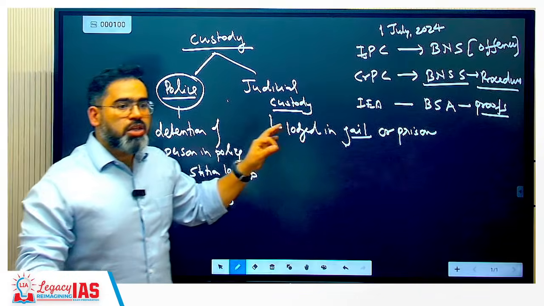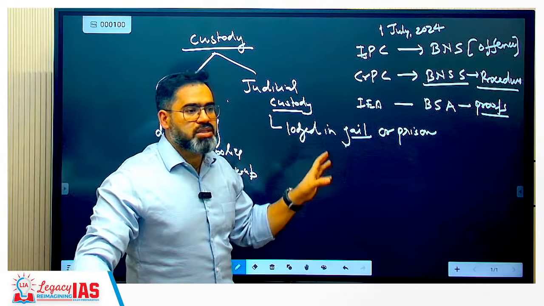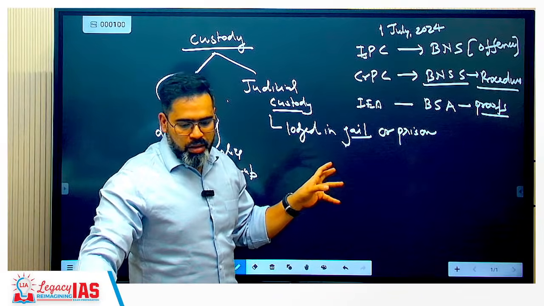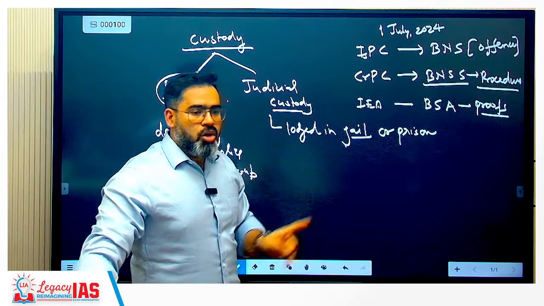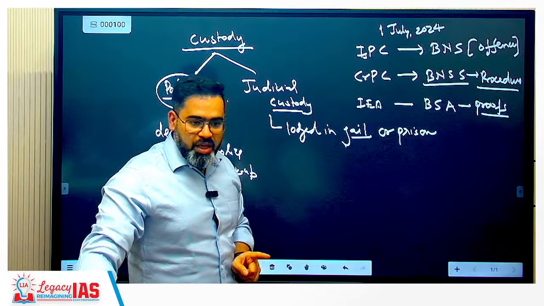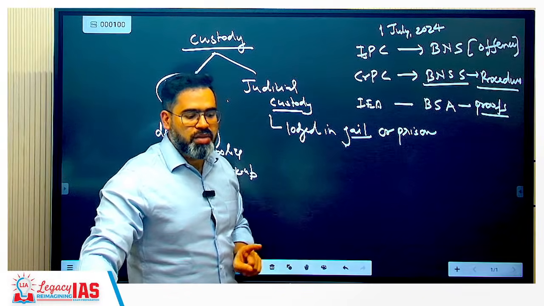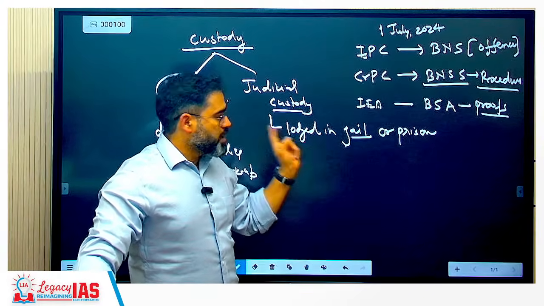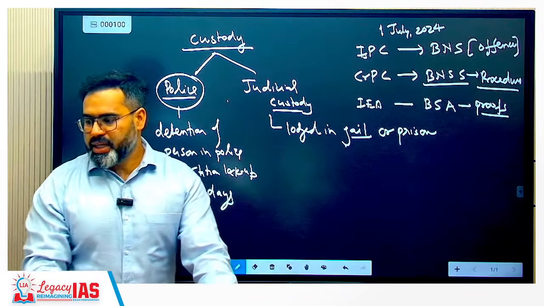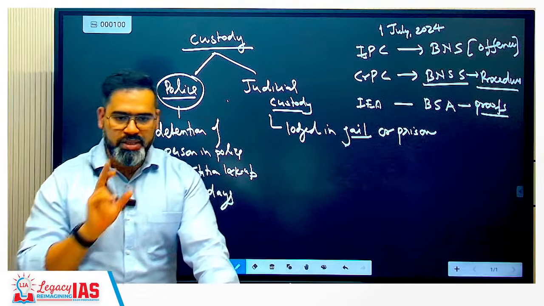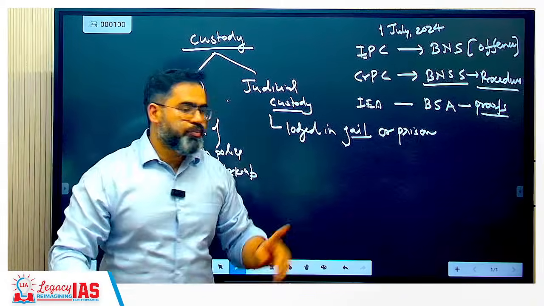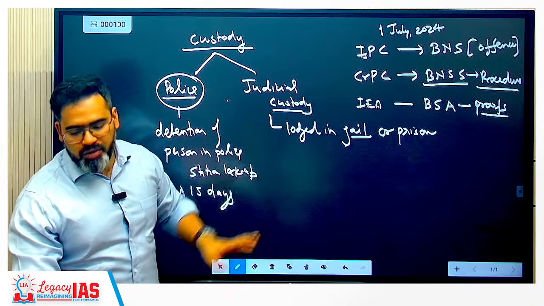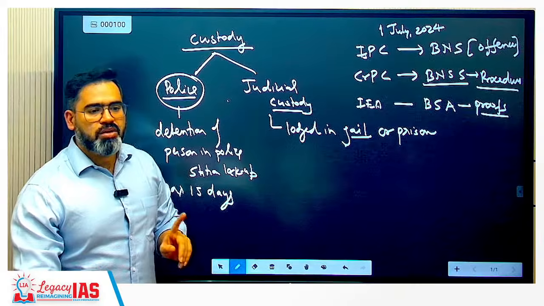So here jail authorities are responsible for the custody, okay. Police cannot interrogate the accused without permission of the magistrate. So here the jail authorities are responsible, and police cannot interrogate the individual without permission of the court.